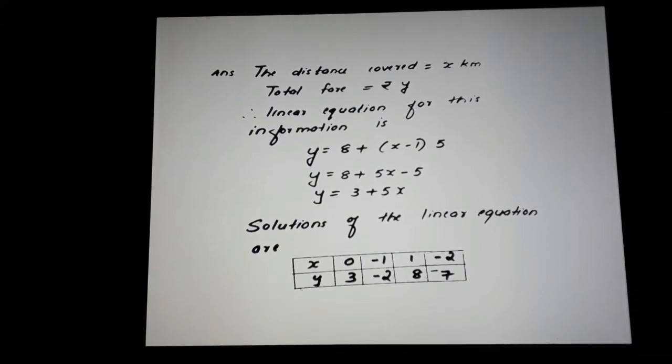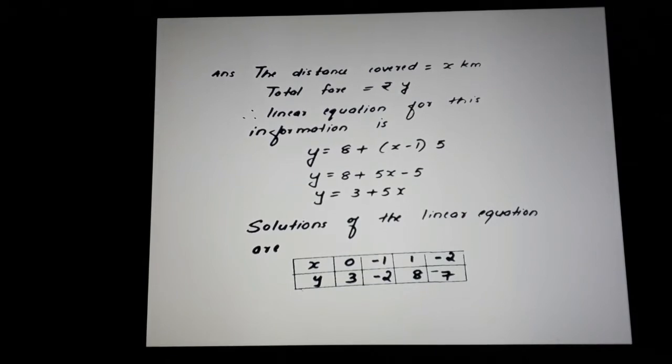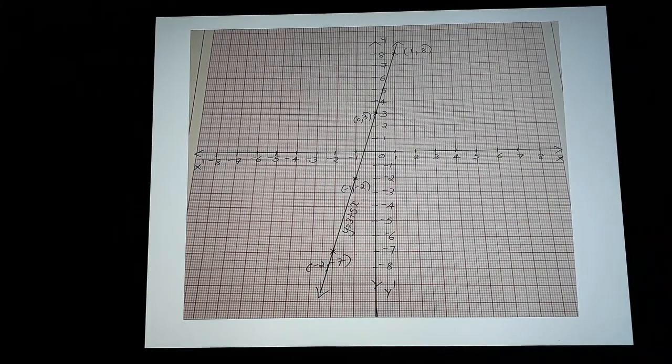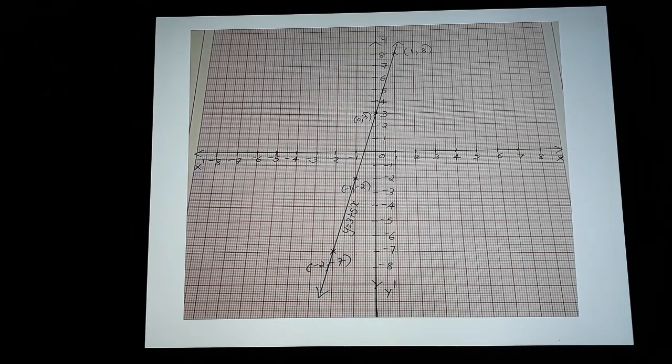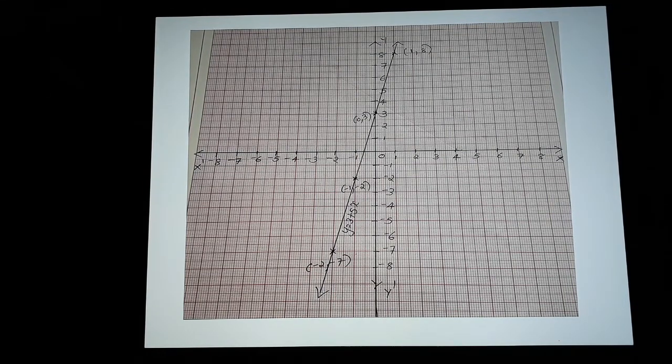So taking total distance as x, total fare as y, form the linear equation, then the solutions as shown. Then plot the points and draw the graph. You will see a straight line.